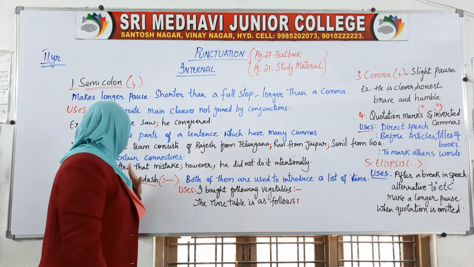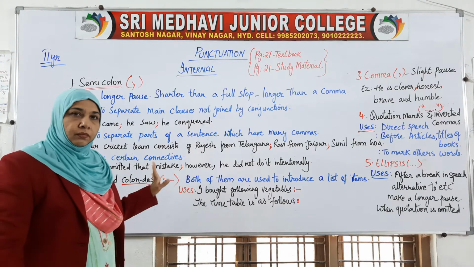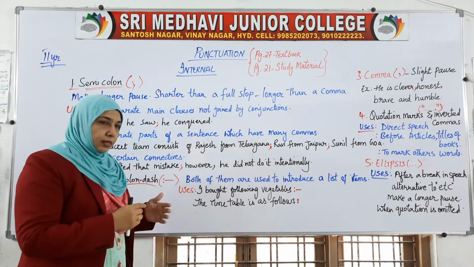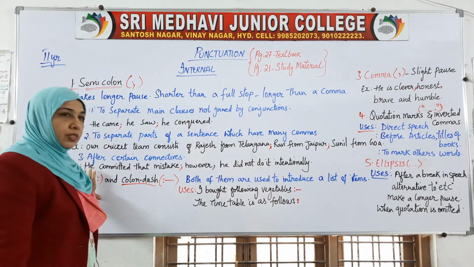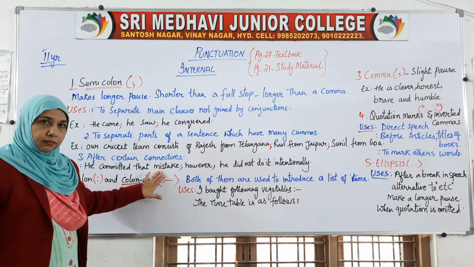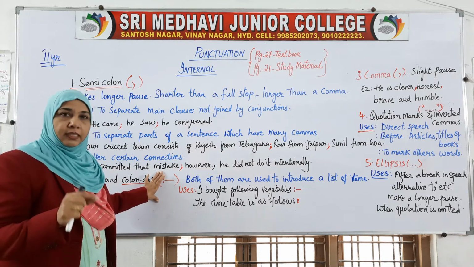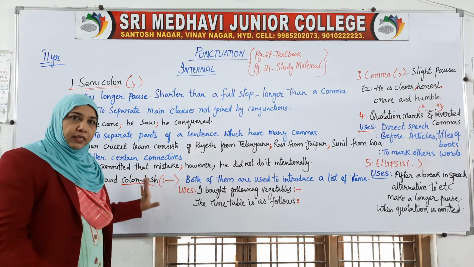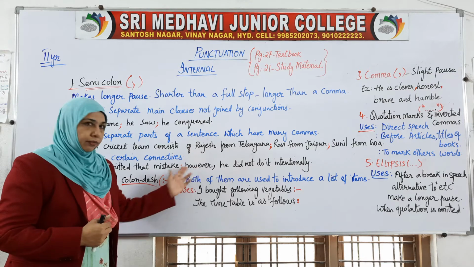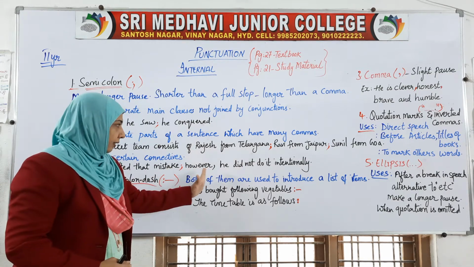The next use is after certain connectives. When a sentence has certain connectives, we use the semicolon. For example: he committed that mistake. That is for sure; this is the surety that the person has made a mistake. He committed that mistake; however, he did not do it intentionally. To continue the sentence, we are connecting it.